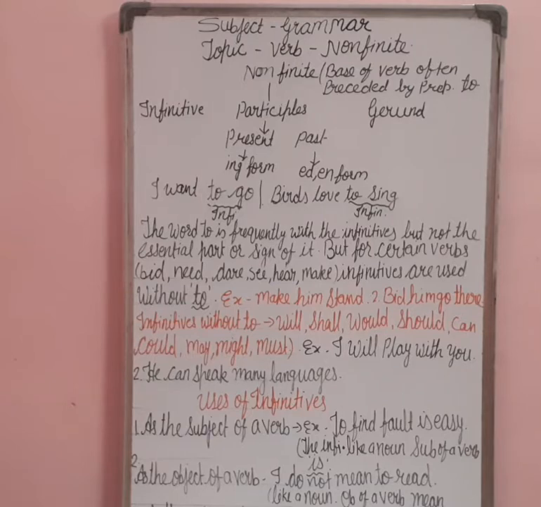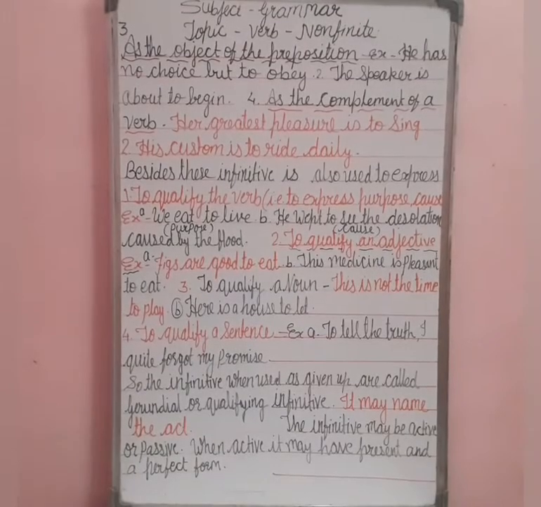Now we will come to understand the uses of infinitives. First, infinitives are used as the subject of a verb, that is, to find fault is easy. Here the infinitive, like a noun, is the subject of the verb is. Second, as the object of a verb, I do not mean to read. Here, like a noun, it is the object of a verb. Now, we are done with the two uses of the infinitive.